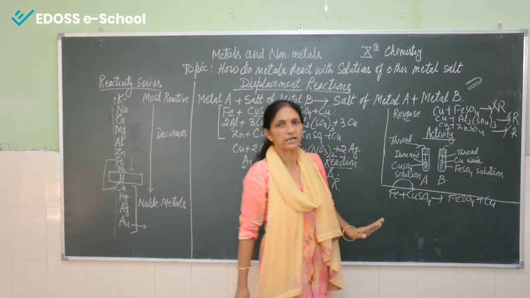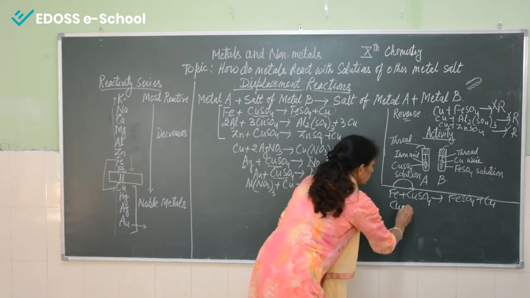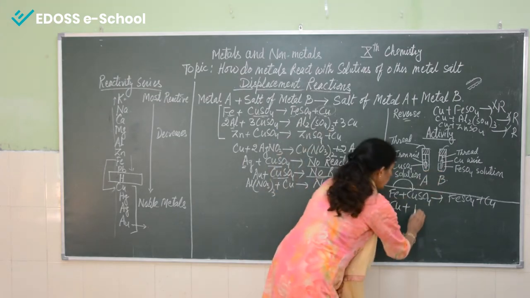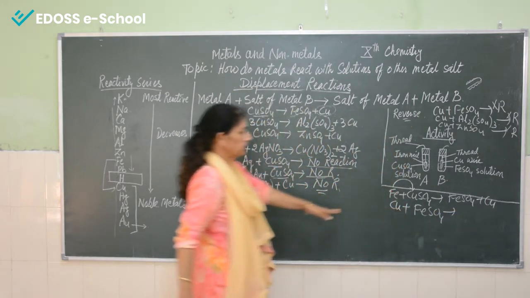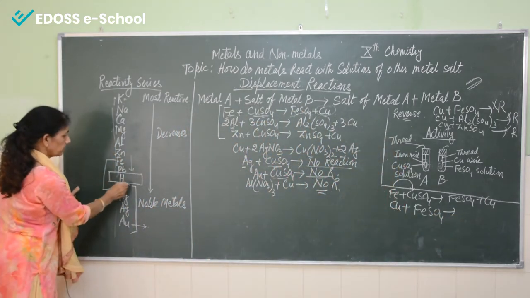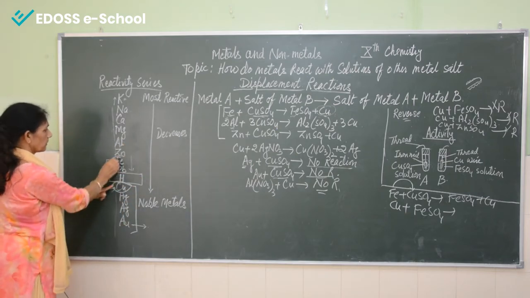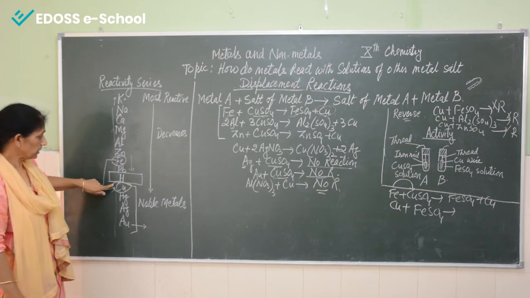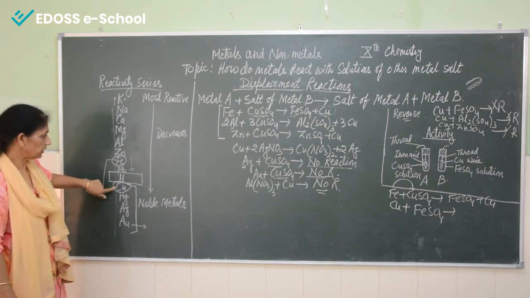Now coming to the second, here we have taken copper wire and dipped it in iron sulfate solution. Now again, this is copper and this is iron. What is happening? We see that iron is above and copper is below in the series.